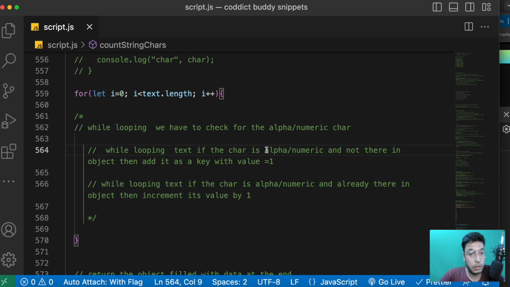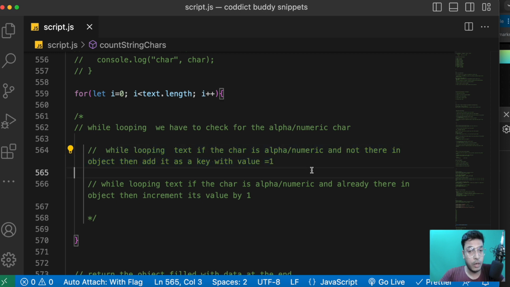So right now, most of the beginners will get stuck in this part, right? They will not get any idea. They will face a little bit of a hard time identifying how we can exactly check the alphanumeric value. So in this thing, what we can do, we are looping already in the text, right? So we'll start identifying the rest of the things.